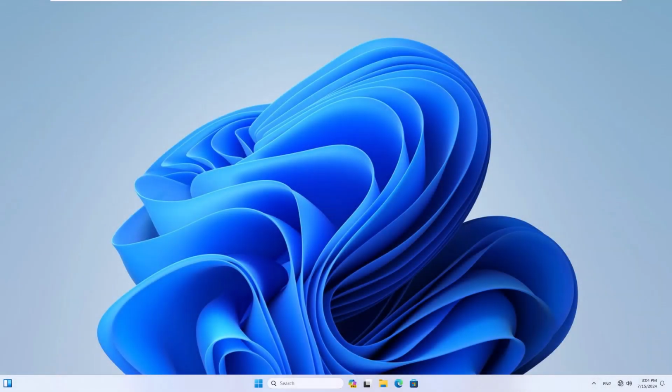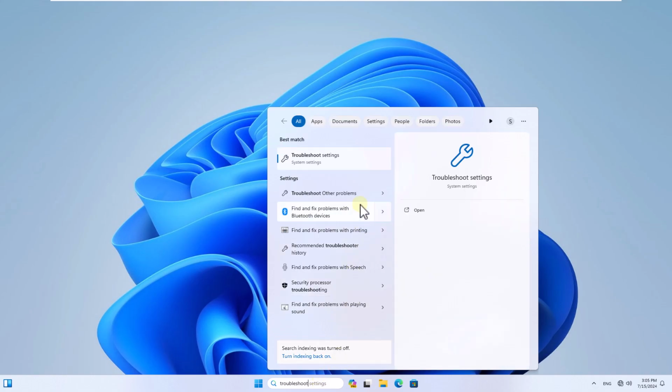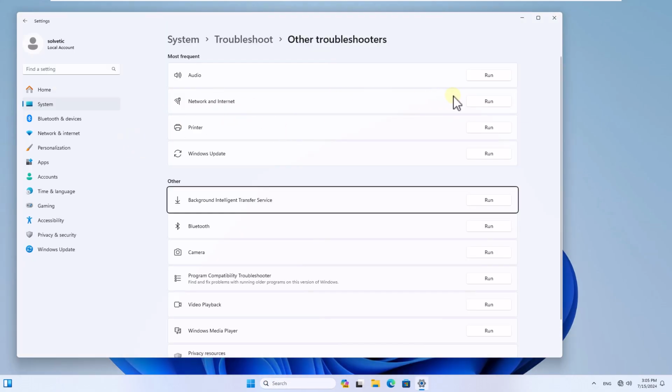Today in Solvetic, we will see how to fix network adapter automatically turns off. To start, enter troubleshoot in the search box. It opens to troubleshoot other problems. There in the network and internet section, click run.